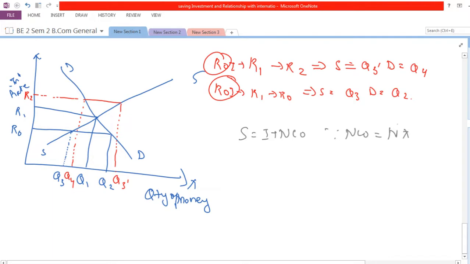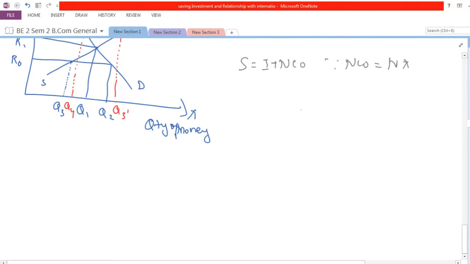Now here net capital outflow depends on interest rates in the way that when interest rates are higher, domestic assets become much more attractive. Now why this happens is because let's assume that the real interest rate is this much. Let's draw a figure here.